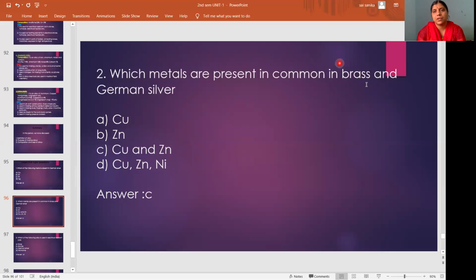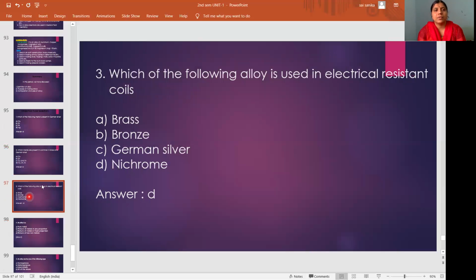Brass is a mixture of copper and zinc, and German silver is a mixture of copper, zinc and nickel. So which are the same? Copper and zinc. So the answer is C.